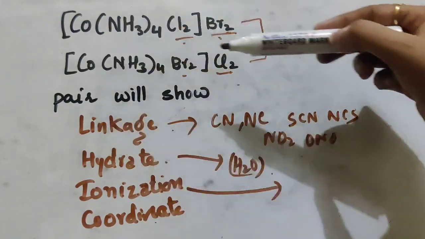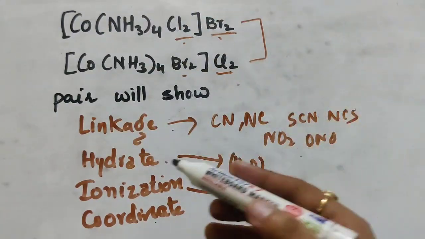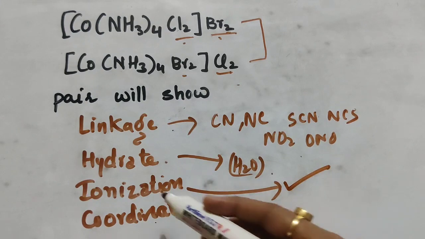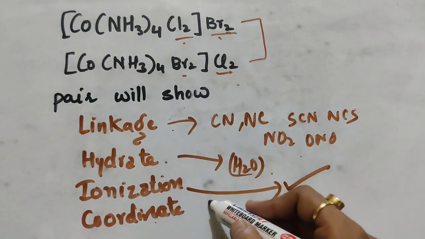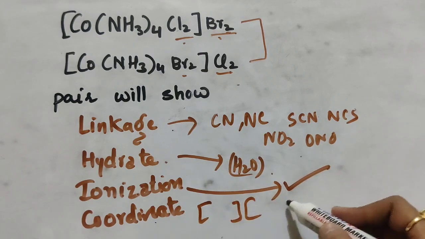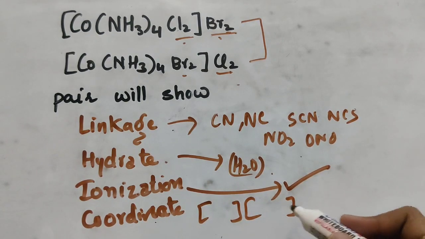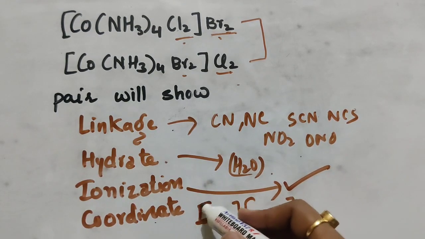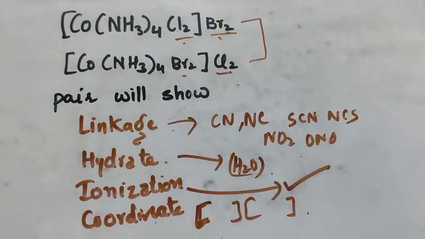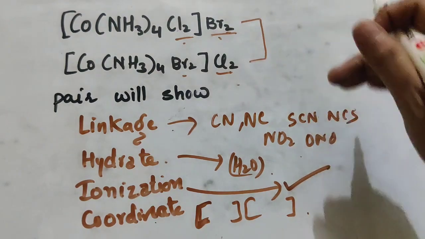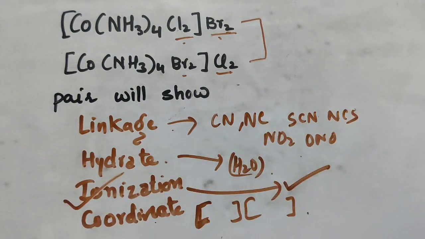So it exhibits ionization isomerism, that is, the third option is the correct answer. Now for coordinate isomerism, we require two complex spheres, but here only one sphere is present in each compound. So the given example is exhibiting ionization isomerism.